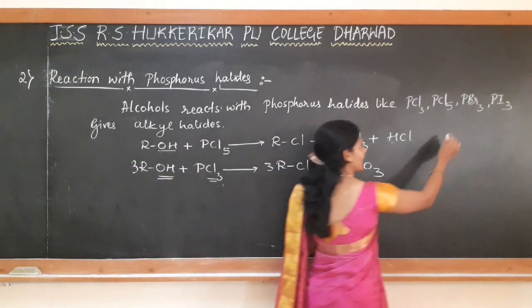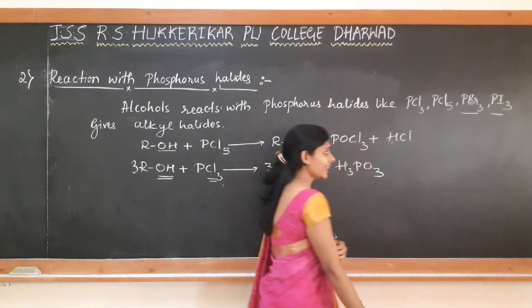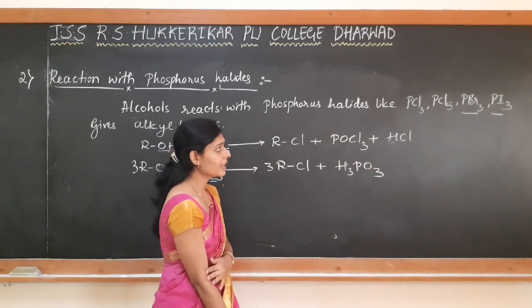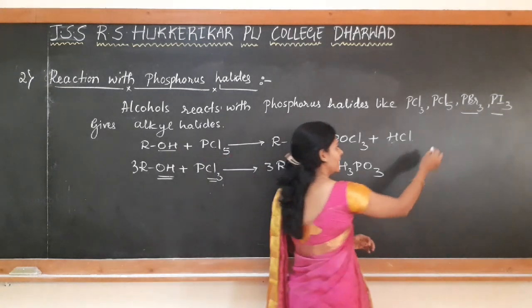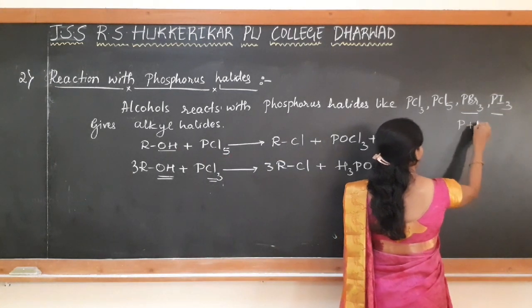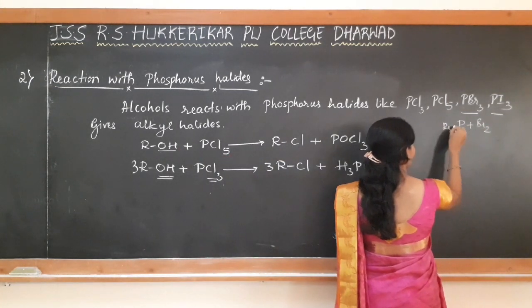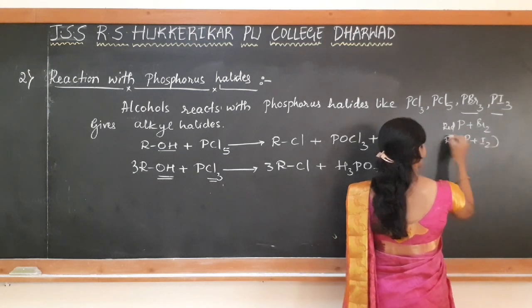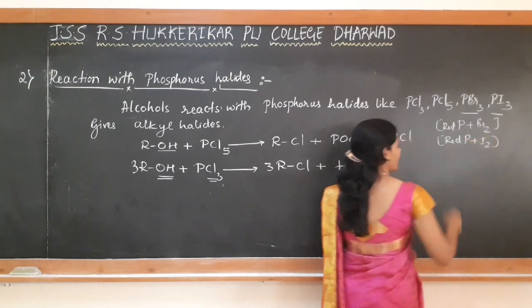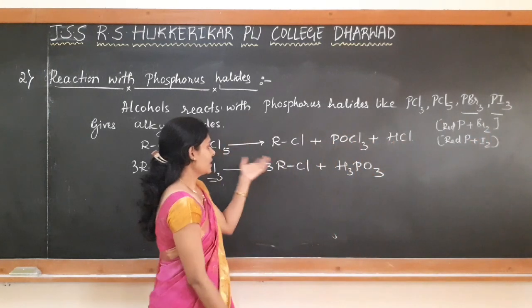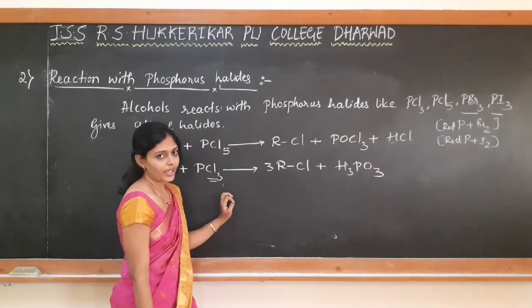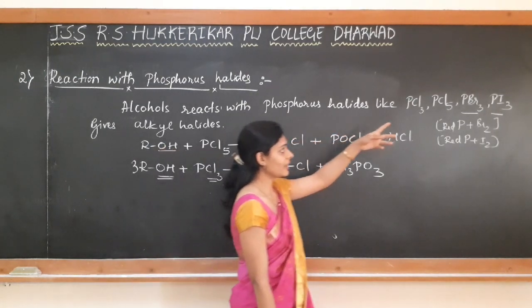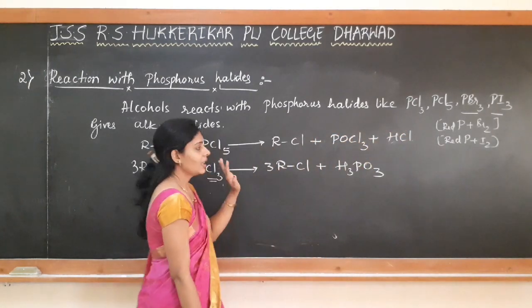These are unstable, so we are not taking them directly. That's why we have to prepare them in situ by using red phosphorus with bromine or red phosphorus with iodine. This mixture is taken with alcohol and on reaction gives the respective bromides and iodides, whereas pentahalides, that is pentabromide and pentaiodide, are not available.